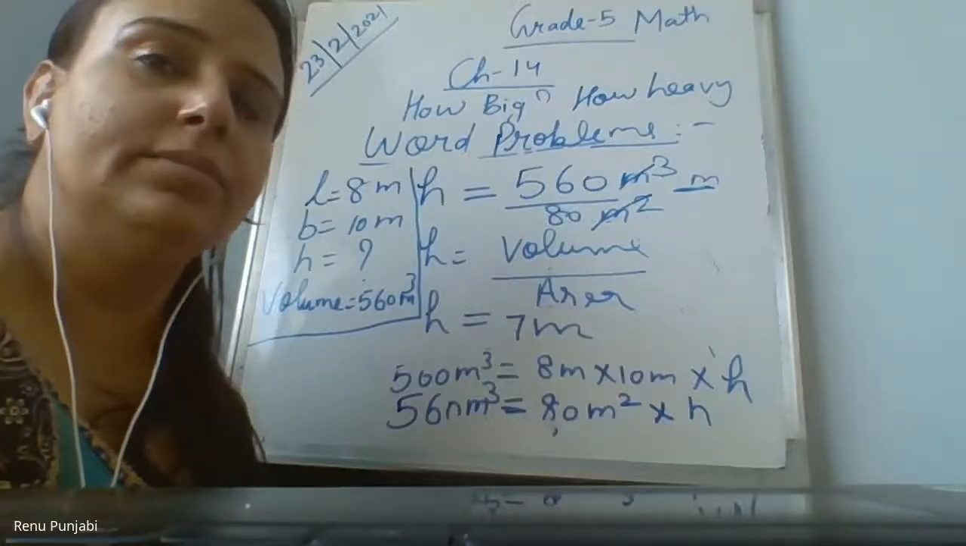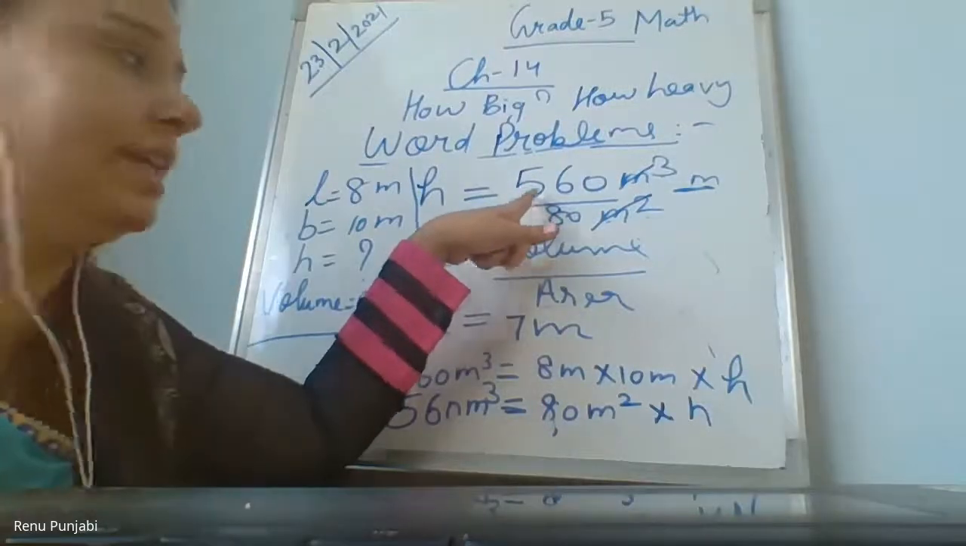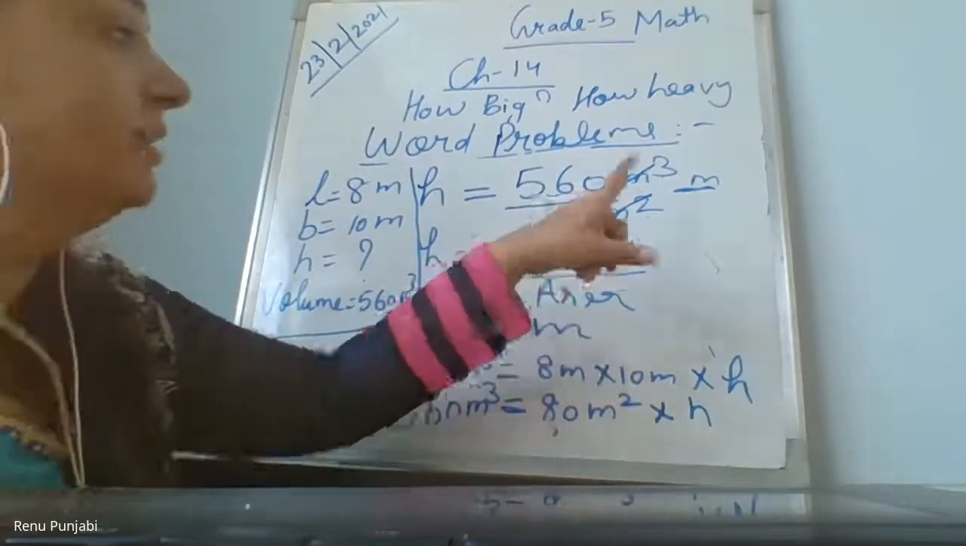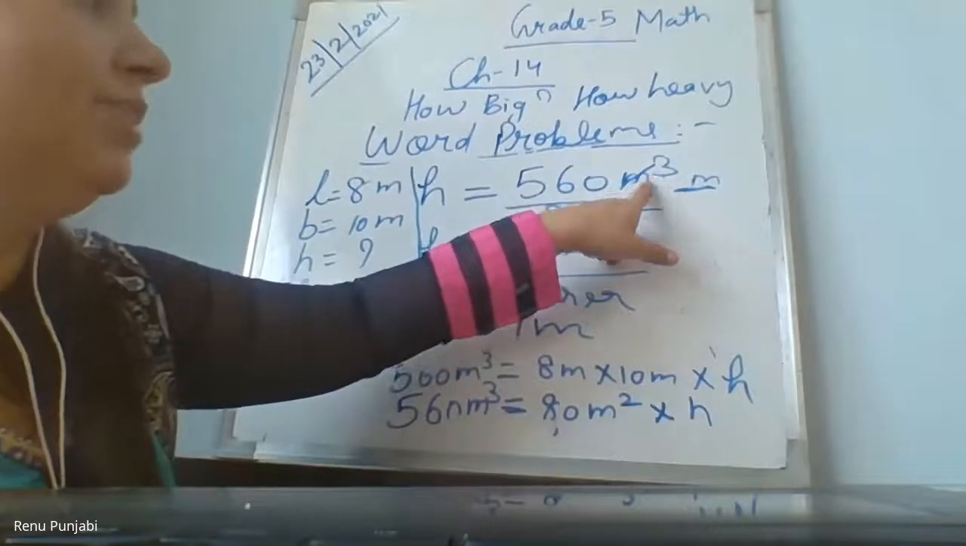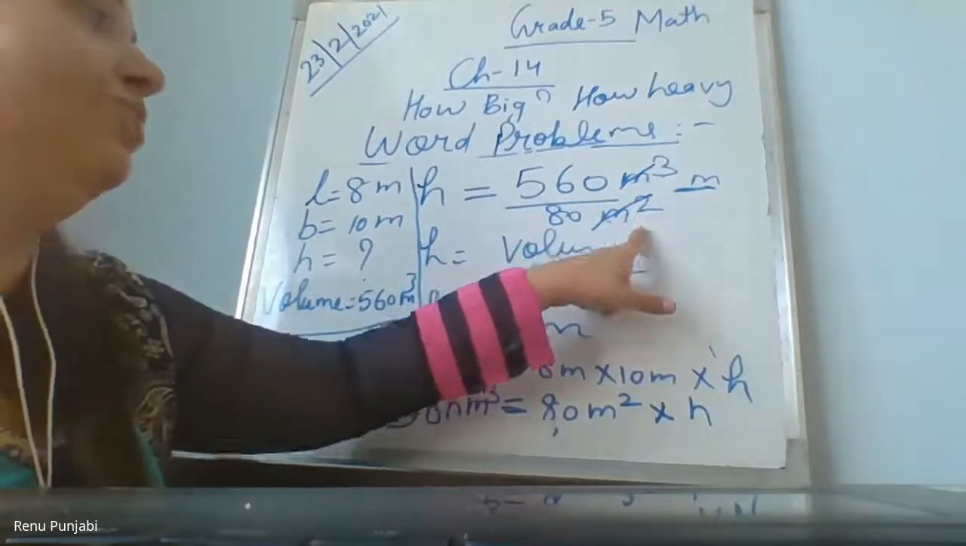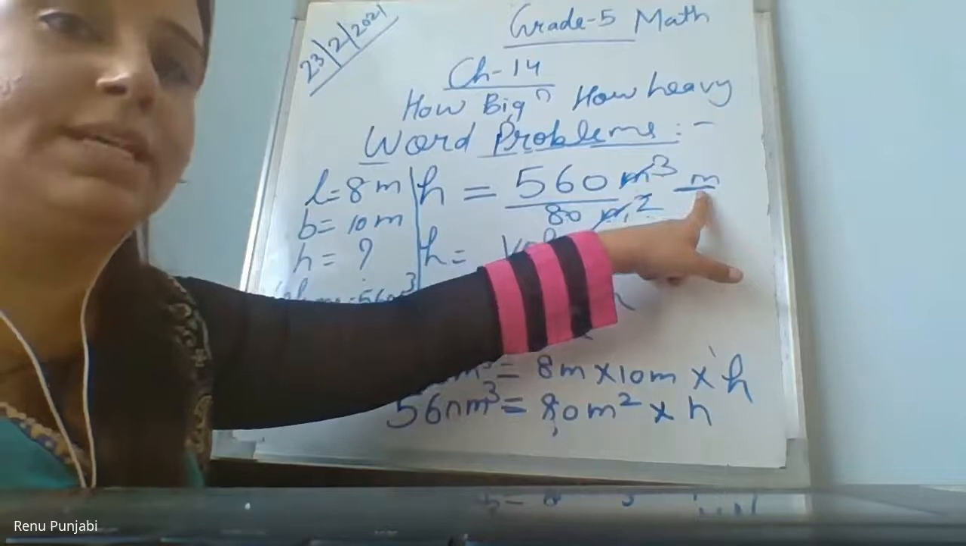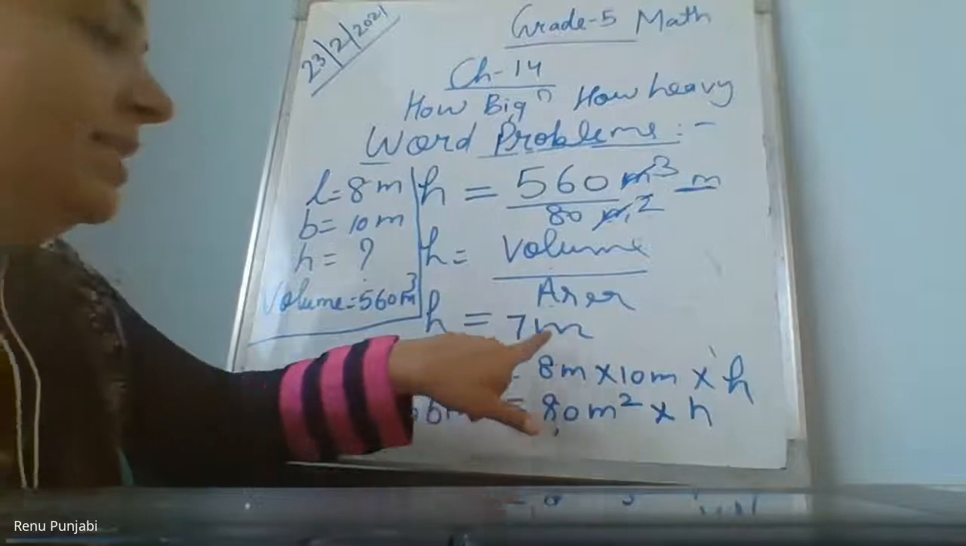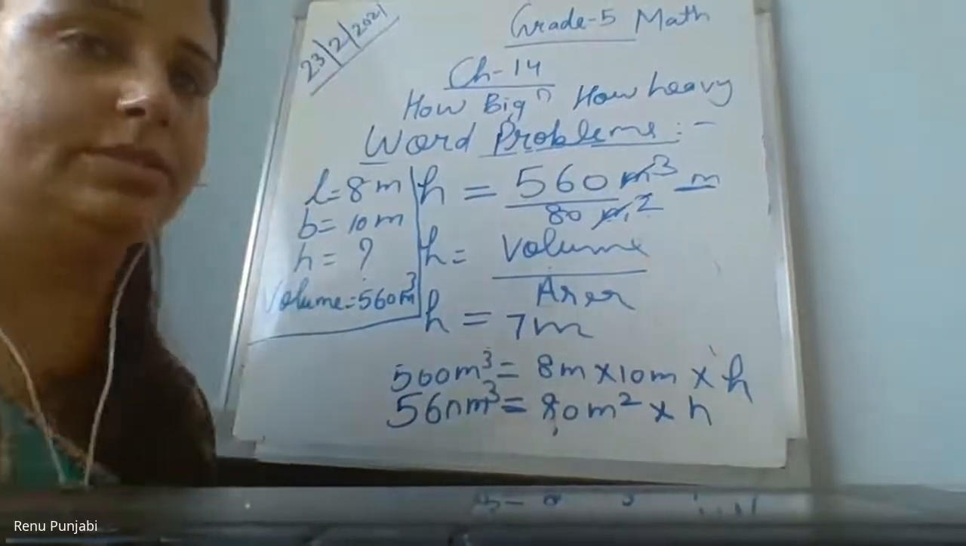Excuse me, ma'am. Yes, Ruchika. Ma'am, I'm not understanding this last one. After we have brought the h and 560 we have written, after that, I'm not understanding. Divide 560 by 80. That is the 7. And cancel the units here because there are 3 meter cube and there are 2 meter cubes. So from 2 to 2 is cancelled. Only 1 meter is remaining. That is why the unit of the height is coming 7 meter. Okay, ma'am.